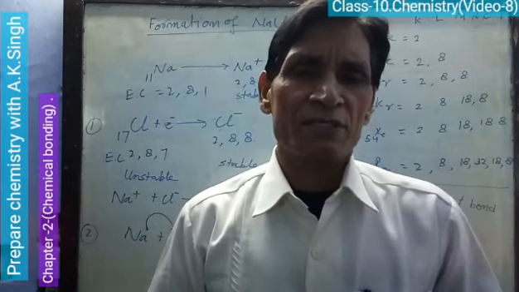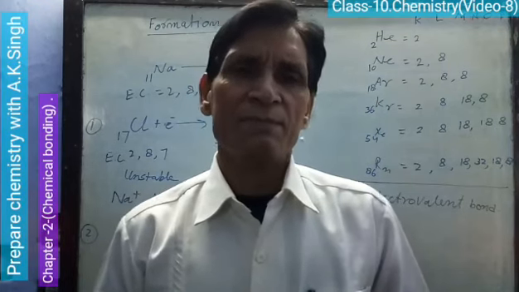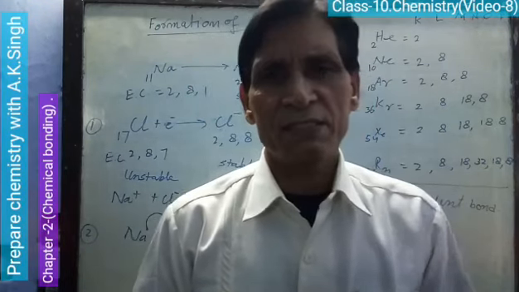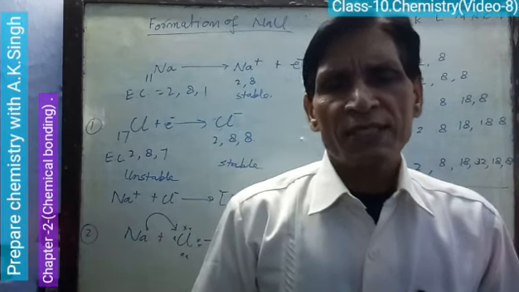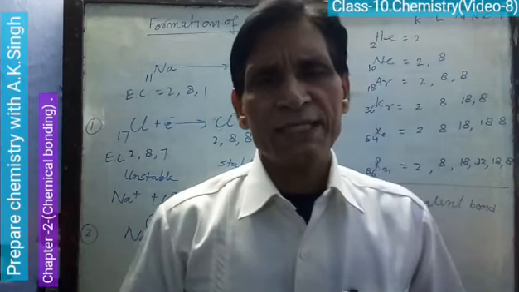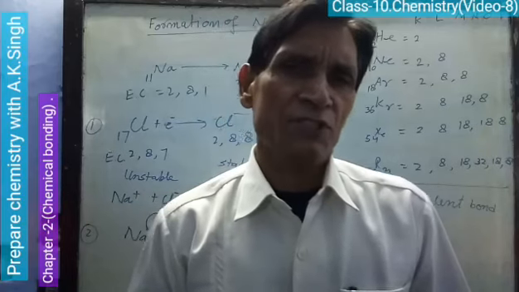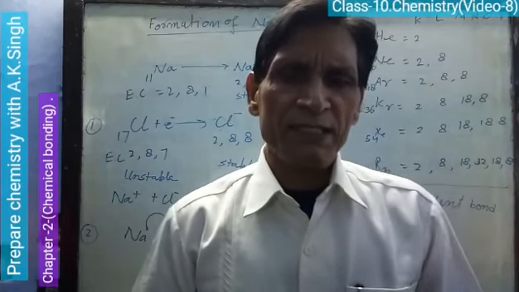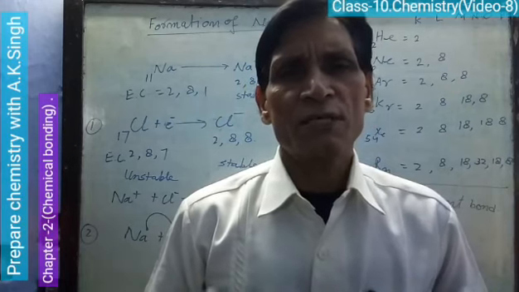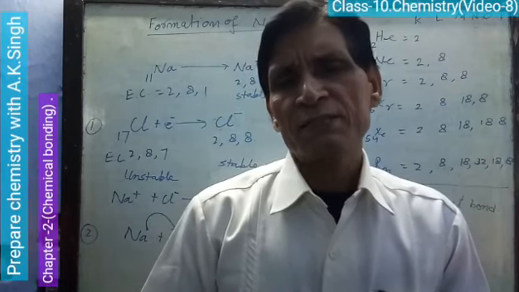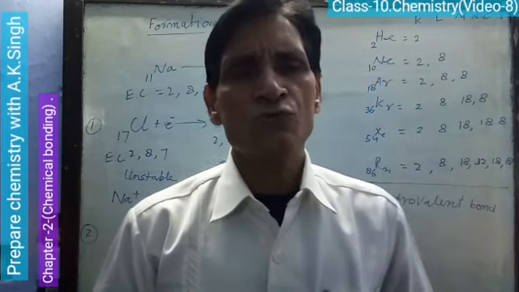Metals like sodium, potassium, calcium can lose electrons easily; they have low ionization energy. Second one, high electron gain enthalpy or high electron affinity. One of the combining atoms, the electronegative atom, should have a high electron affinity value so that it can gain an electron easily to form an anion.